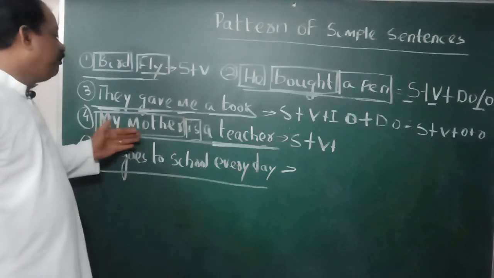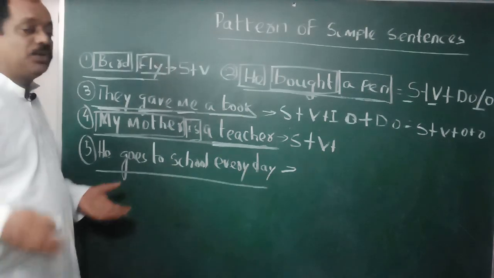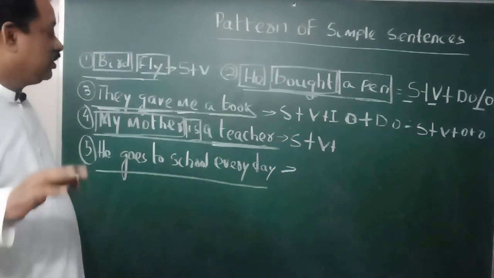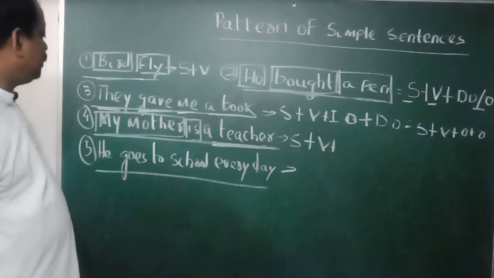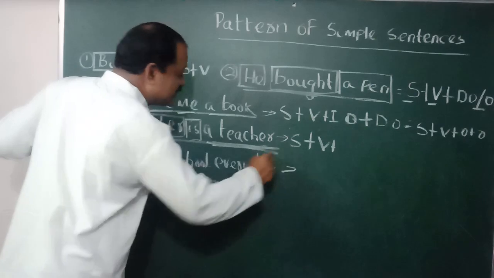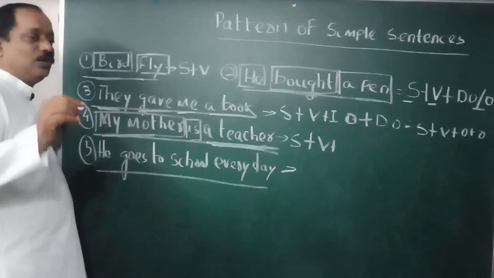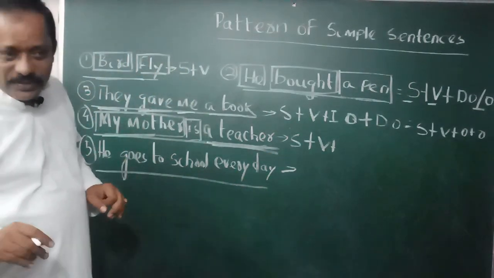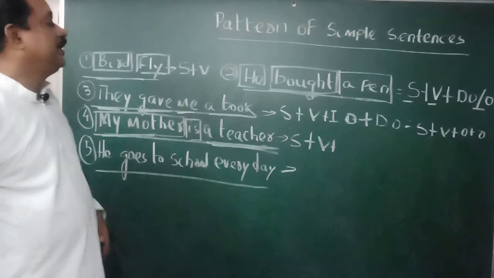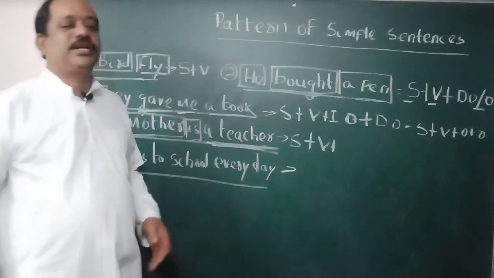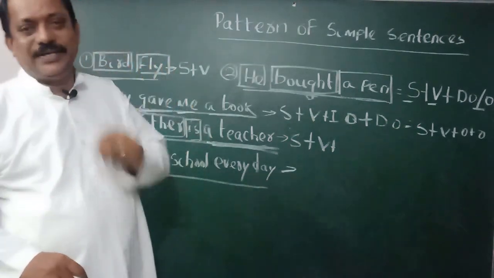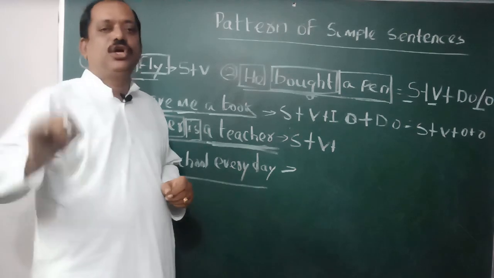For example, my mother is a teacher. If you want to make a question, what will you do? Who is your mother? The answer is my mother. No, you have to get the answer a teacher. So here, although a teacher looks like a person, a teacher is the name of a profession, it is not object at all. If it is not object, then two other options are there. It may be a complement or adjunct.